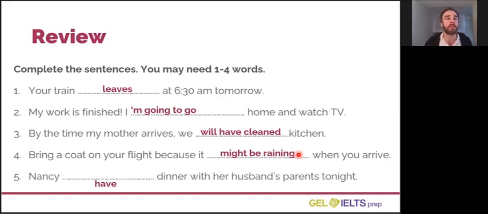And finally, number 5. What is the correct form of the verb have to complete this sentence? Look at the final question below this video and write the correct form.